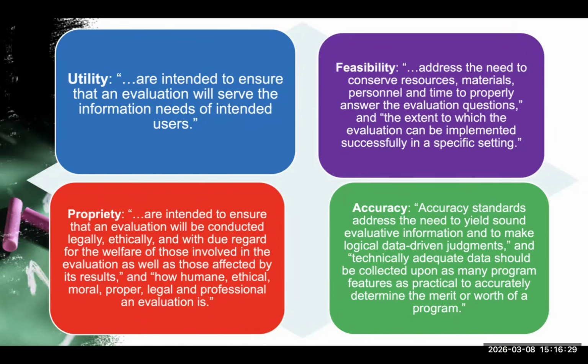Propriety standards ensure that evaluations are conducted ethically and legally. They protect the rights and welfare of program participants. Accuracy standards ensure that evaluations produce reliable and valid findings. This requires appropriate data collection methods and rigorous analysis. These four standards help ensure that evaluations are credible and ethical.